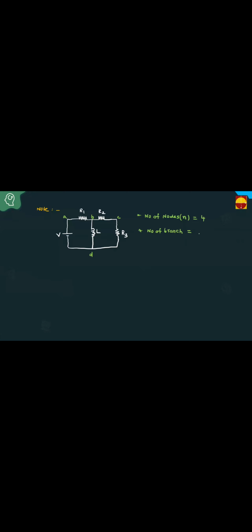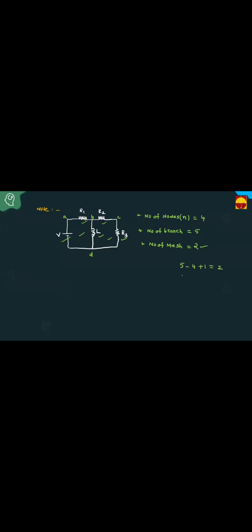The number of branches equal to how many branches? 1, 2, 3, 4, 5. That is the 5 branches. Number of meshes are independent loops. How many meshes? This is one mesh, this is one mesh. 2 meshes. How can we get this 2? 5 minus 4 plus 1 equal to 2.